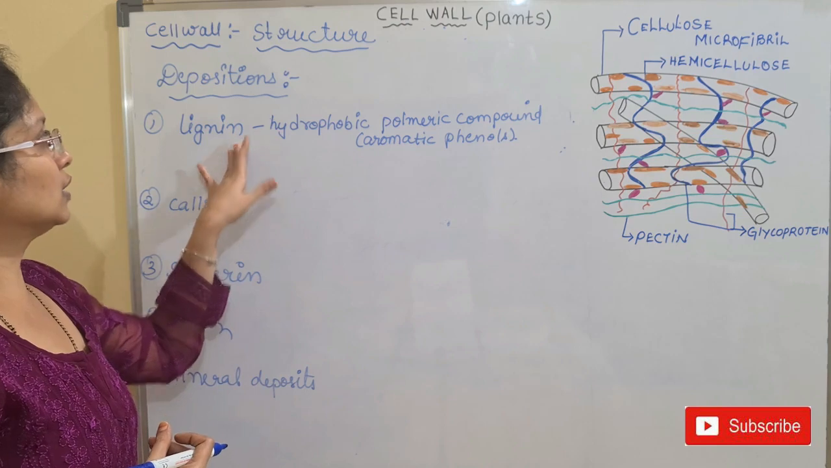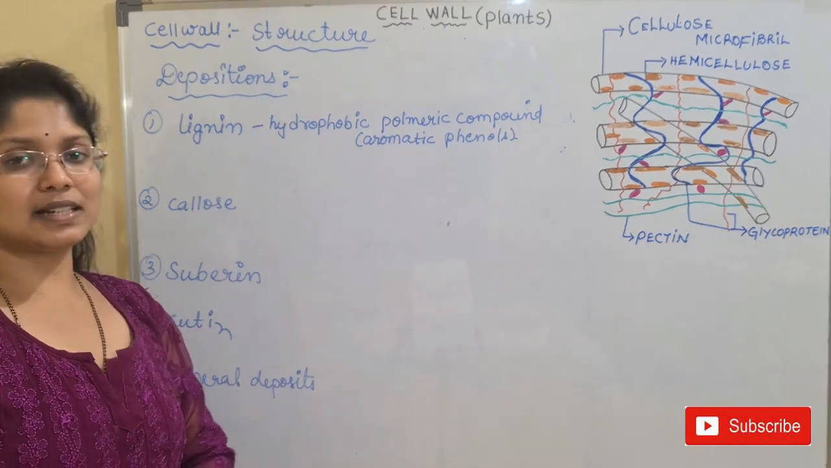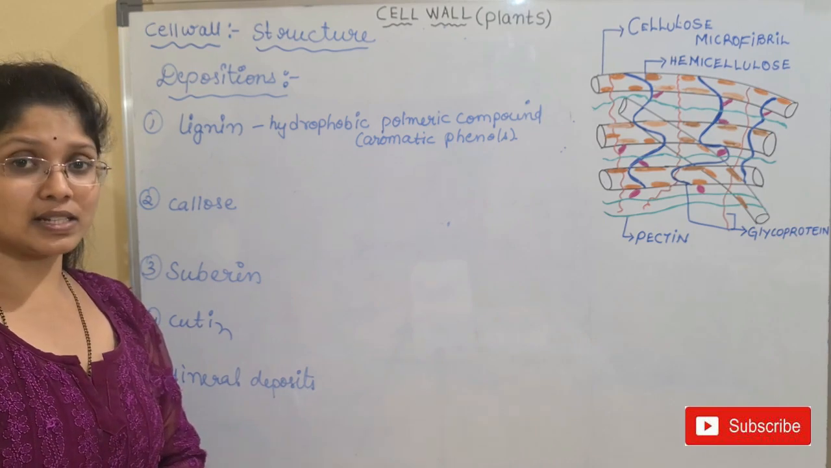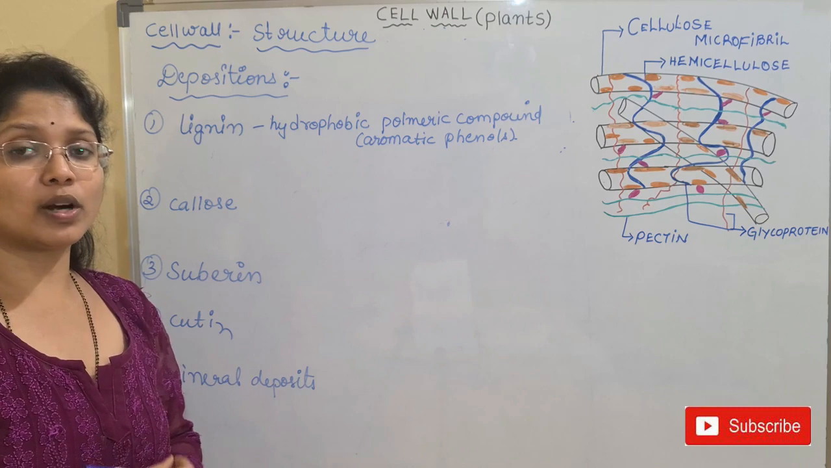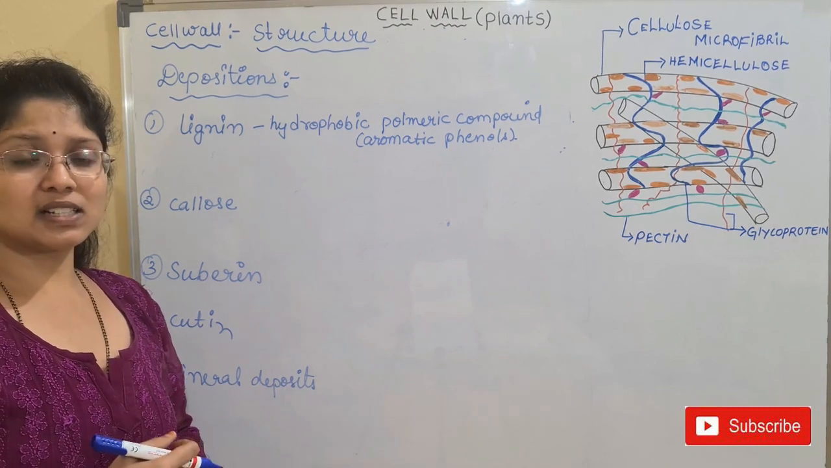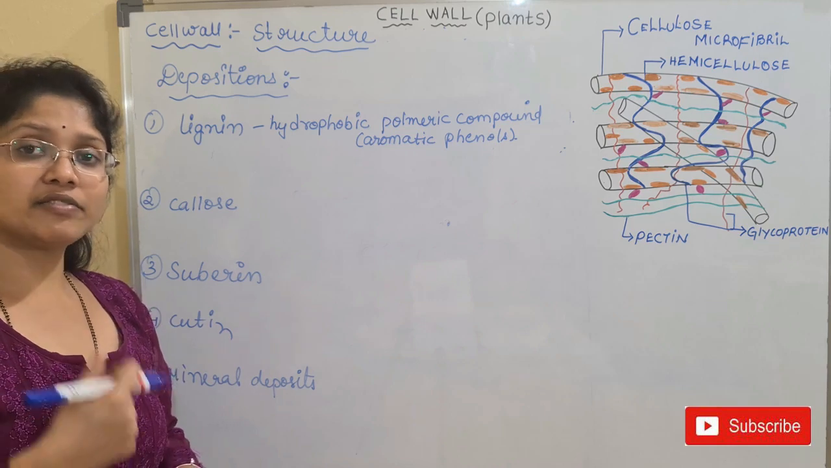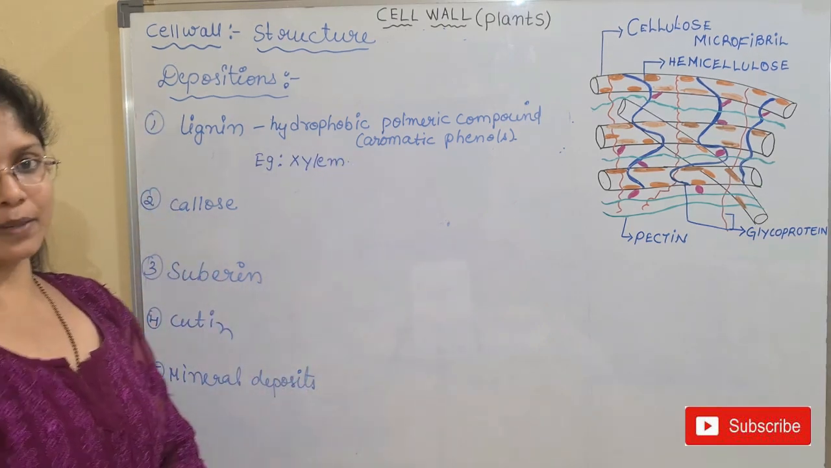Okay, this is one of the kinds of deposition that we will see in the plant cell. Here you can see lignin, mainly in xylem vessels, the conducting tubes present inside the plant body. They are mainly deposited with lignin, which gives mechanical strength as well as stiffness to the plant body. So it is mainly seen in the case of xylem.